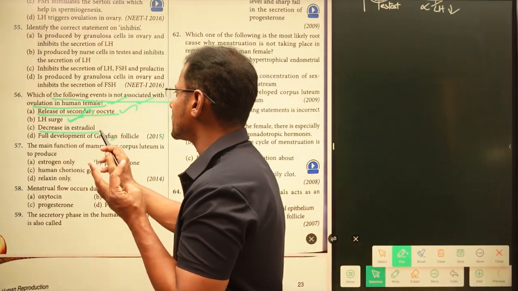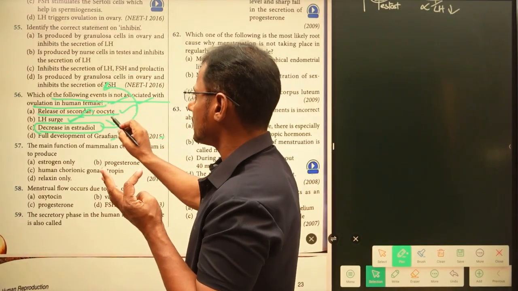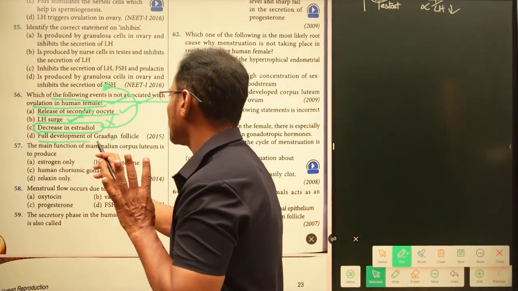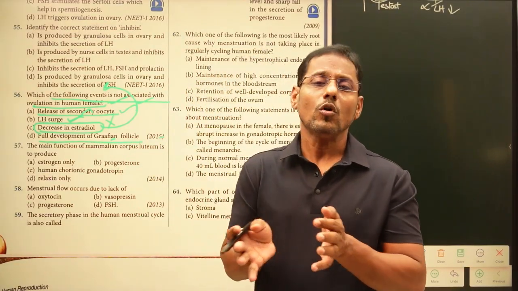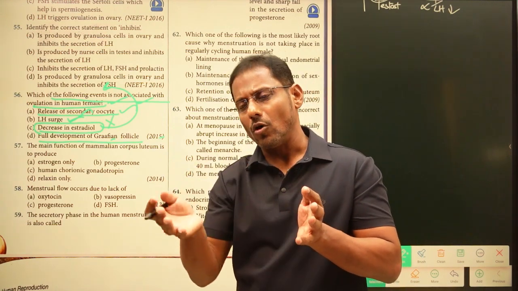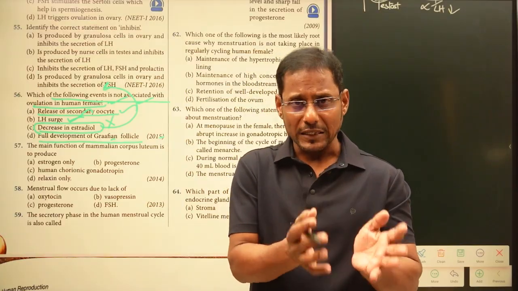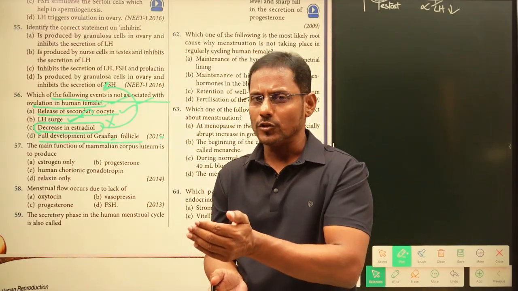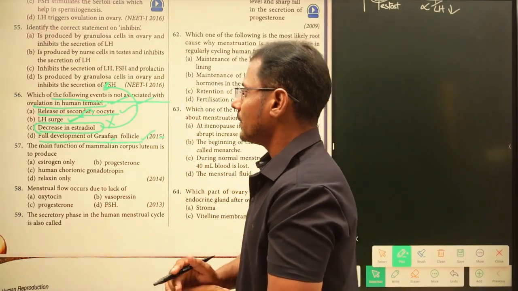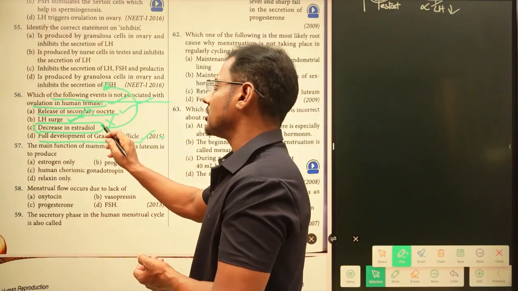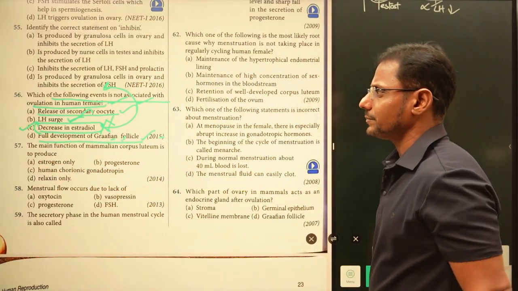And decrease in estradiol, which is not at all related to our menstrual cycle. So this is the wrong statement. And fully developed Graafian follicle is also related to the ovulation process. The rupture of this matured Graafian follicle only leads to ovulation. Now decrease in estradiol is not related to ovulation, so this is the right answer. We have to pick that one, right?